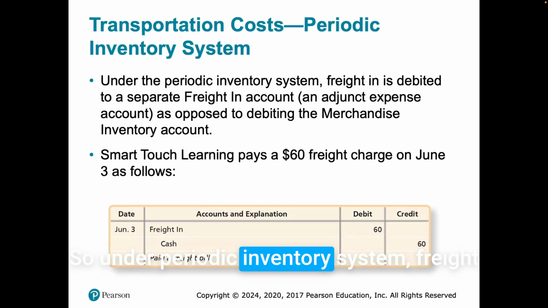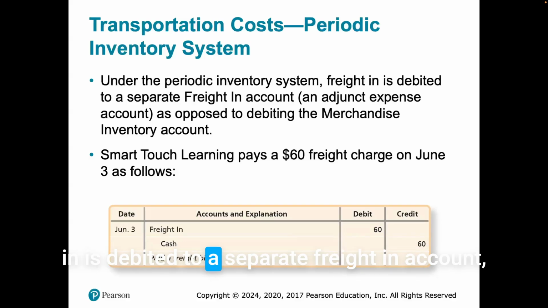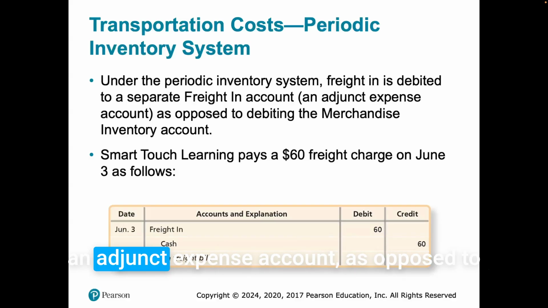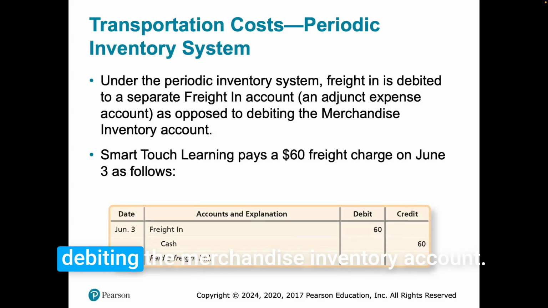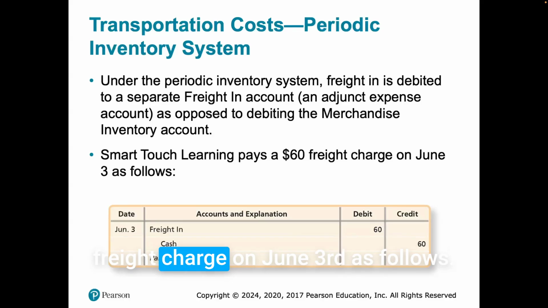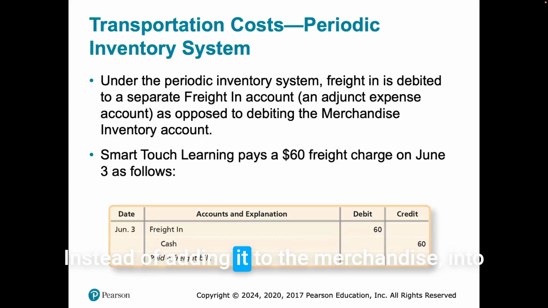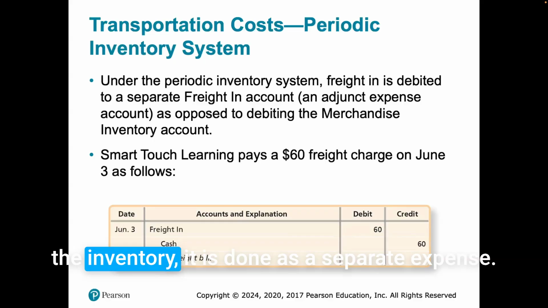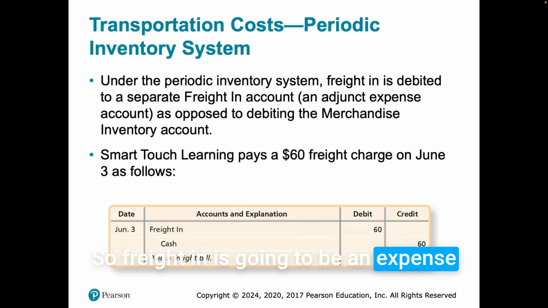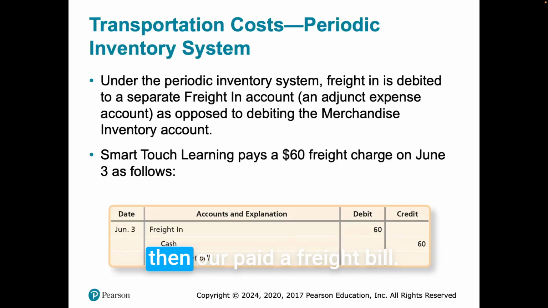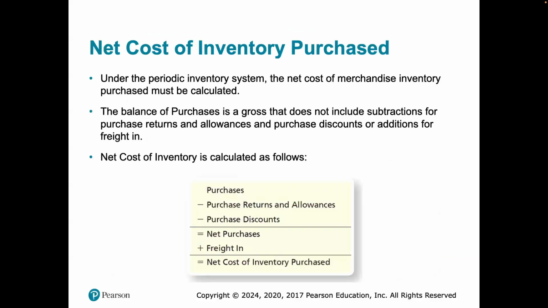Under the periodic inventory system, freight in is debited to a separate Freight In account, an adjunct expense account, as opposed to debiting the merchandise inventory account. Smart Touch Learning pays a $60 freight charge on June 3rd. So freight in is a different account. Instead of adding it to inventory, it is recorded as a separate expense. Freight In is debited, and Cash is credited, as they paid a freight bill.